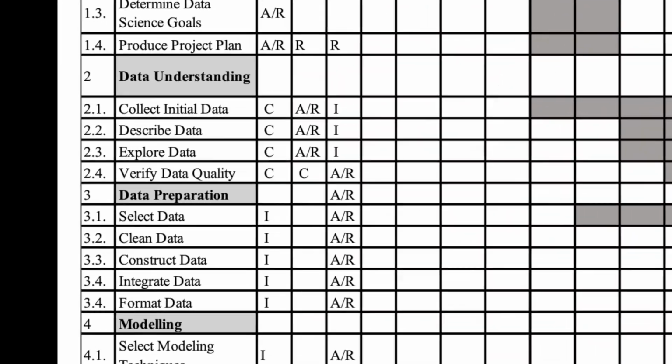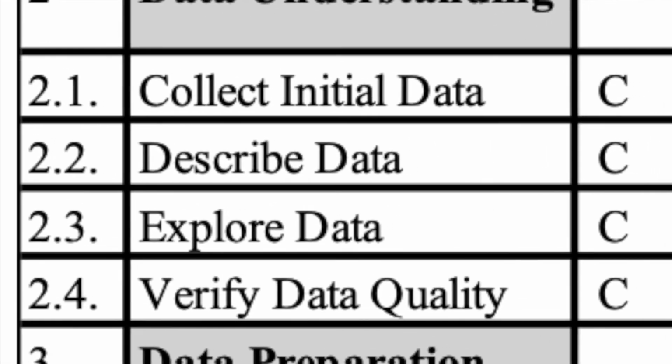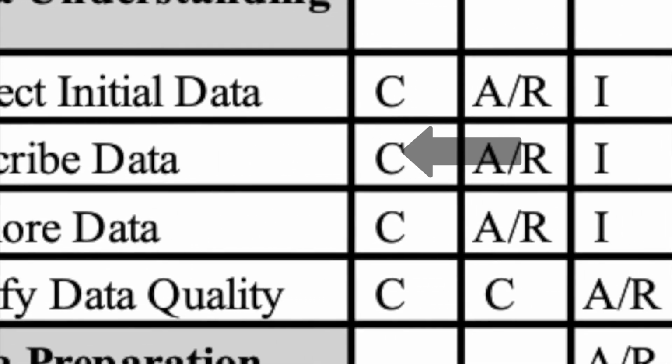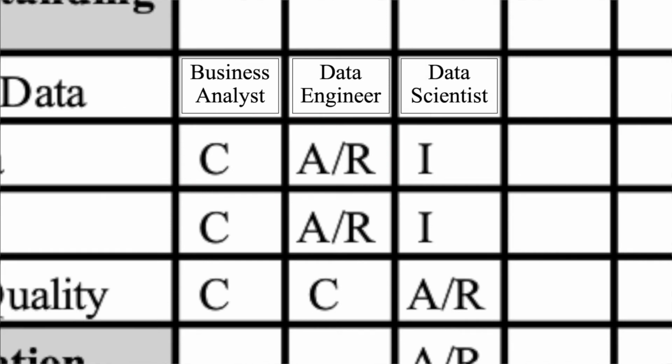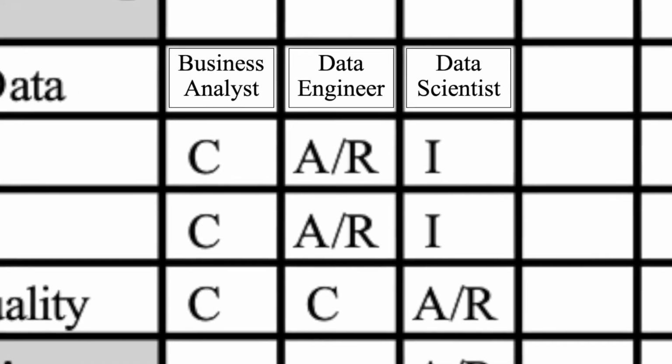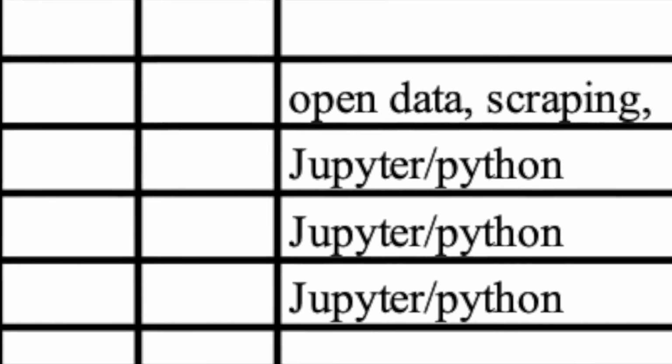Now, let's understand the information and specific activity. The activity 2.2 denotes the description of the data. This task is done jointly with the data engineer, in this case accountable and responsible, the business analyst, who will be consulted, and the data scientist that will be informed of the decisions taken. This will take place during the weeks 6 and 7 of the project, and the tools used are Jupyter Notebooks and Python. Note that this is only one of the endless ways we can use this model.